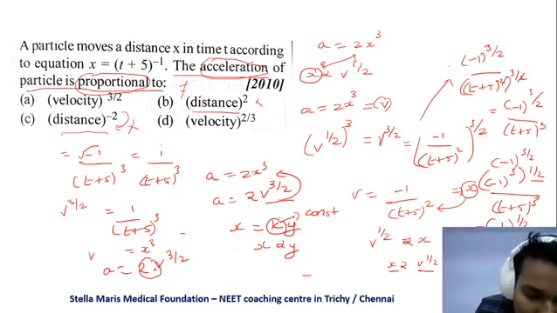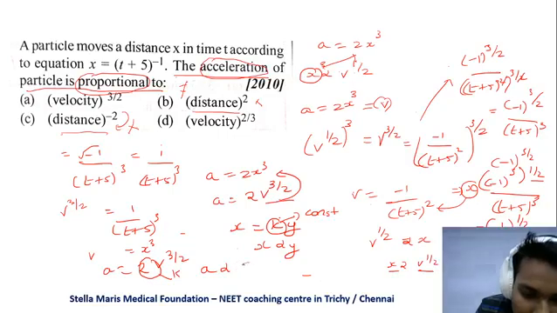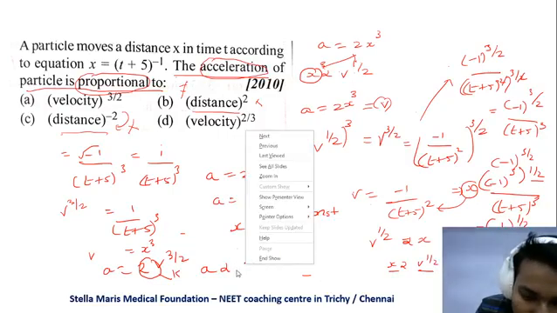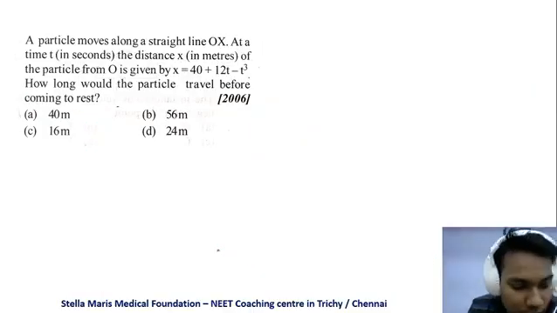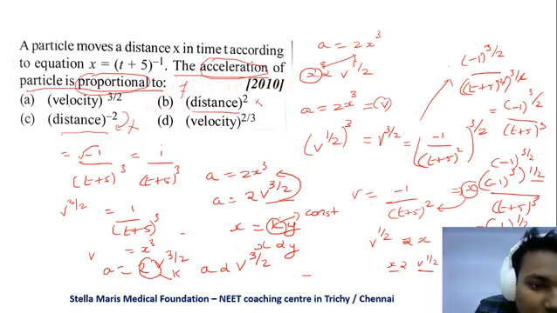I'm taking this 2 as k, the constant of proportionality. Then a is proportional to v power 3 by 2. I hope you understand this. So this is the A option.